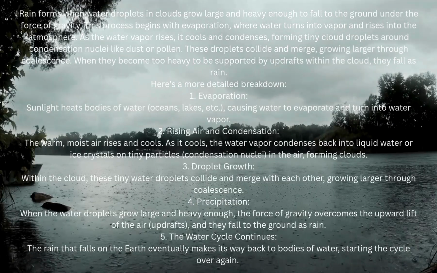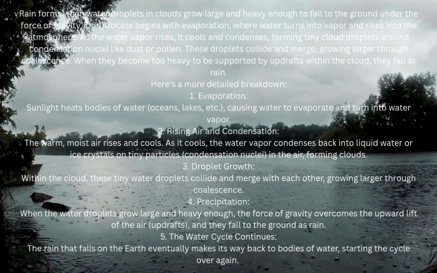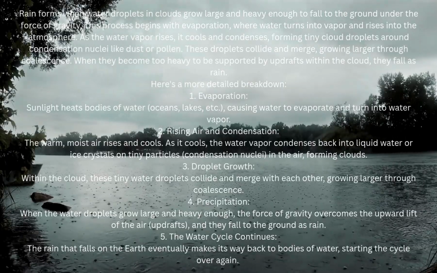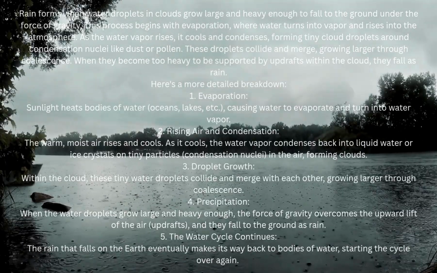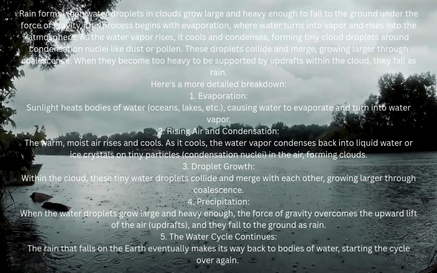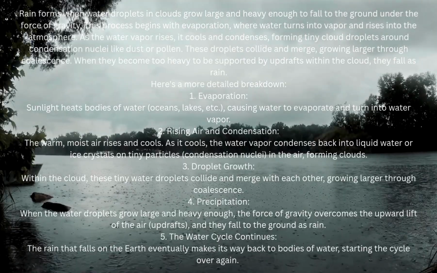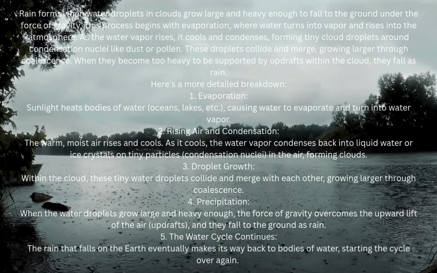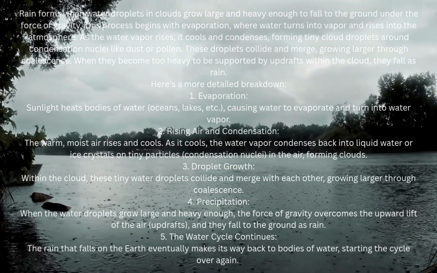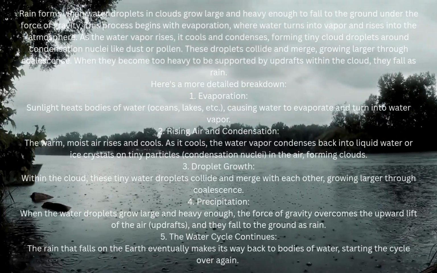Rain forms when water droplets in clouds grow large and heavy enough to fall to the ground under the force of gravity. This process begins with evaporation, where water turns into vapor and rises into the atmosphere. As the water vapor rises, it cools and condenses, forming tiny cloud droplets around condensation nuclei like dust or pollen. These droplets collide and merge, growing larger through coalescence. When they become too heavy to be supported by updrafts within the cloud, they fall as rain.